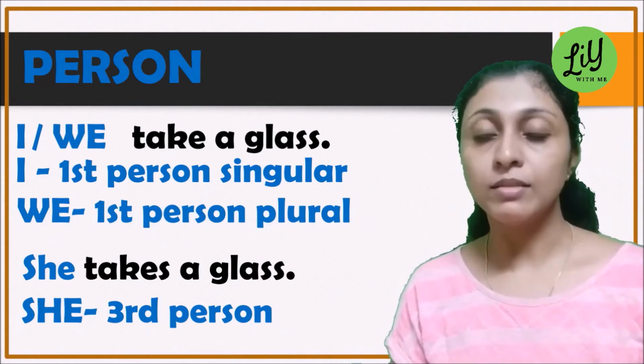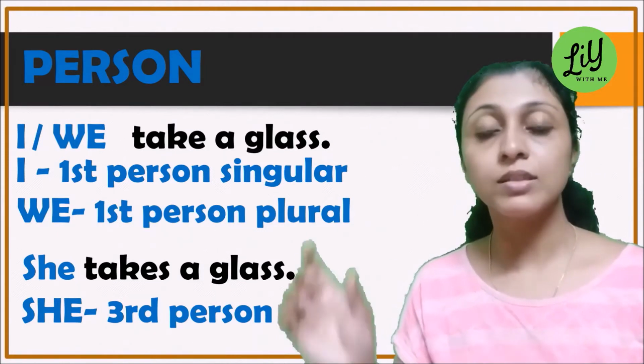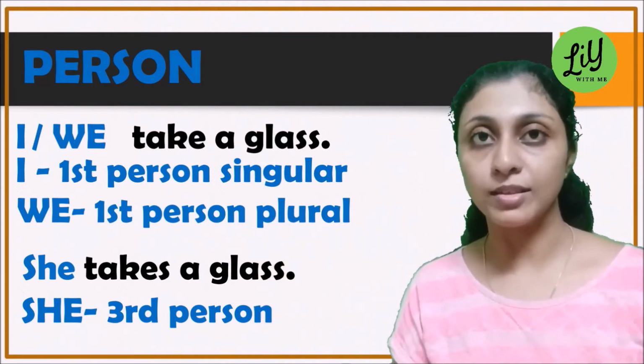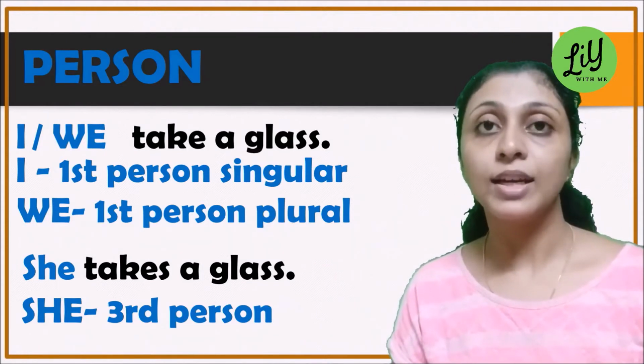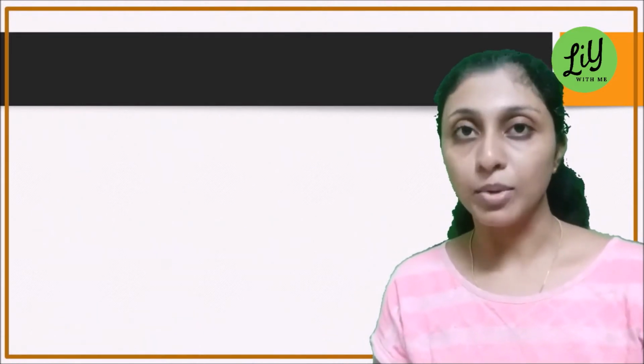When it is in the first person, we do not add an s, it is just take. Whereas in the third person, we find that we add s to the verb. Next, let's discuss the verb that should agree with the number.